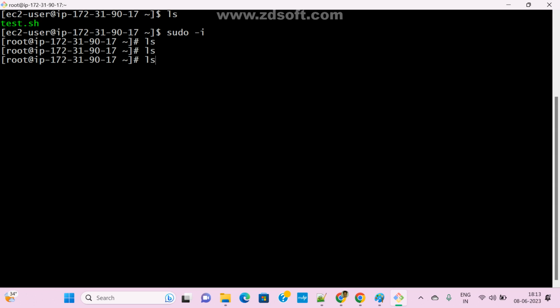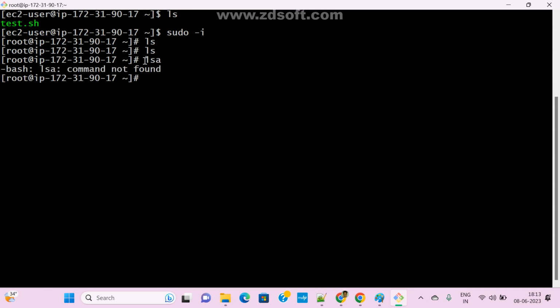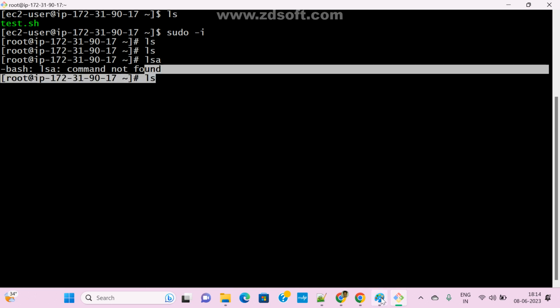Suppose I give lsa. Now see here, lsa command not found. Who is responsible for checking whether that command is correct or not? Only the shell will check. Now clear, guys? And the kernel is responsible for executing your commands. For example, I enter the ls command. Whether it is properly typed, with no typo error, who will execute this command? Only the kernel will execute this command.